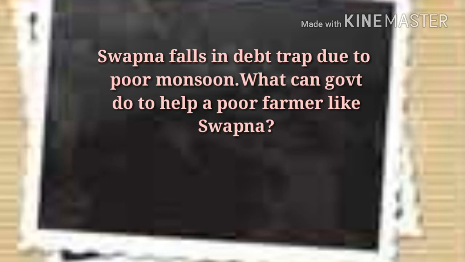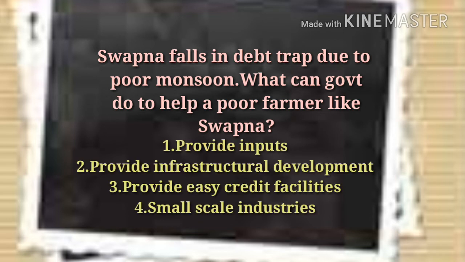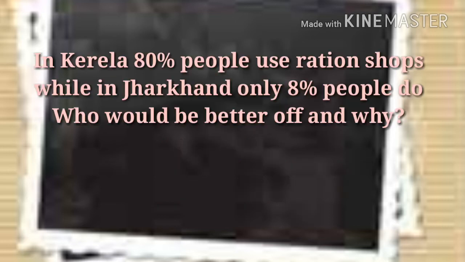Let's see another question from the same chapter. Swapna falls in debt trap due to poor monsoon. What can government do to help a poor farmer like Swapna? The answer to this question would be that government can create opportunities for her by providing her inputs like fertilizers, seeds and irrigation facilities. Government can develop infrastructural facilities in the village. Government can provide easy credit facilities and government can open some small scale industries to help her.